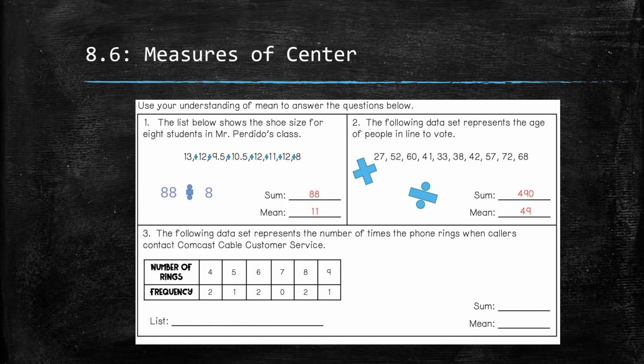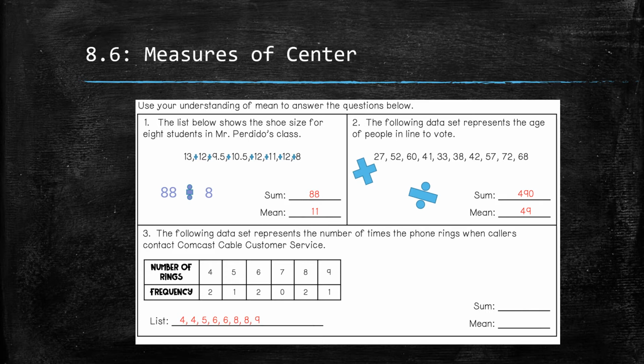Number 3. The following data set represents the number of times the phone rings when callers contact Comcast Cable Customer Service. They gave us a nice frequency table with the number of rings and how many times. So the first thing I've got to do is list that data in order. I have 2 people it rang 4 times, 1 person it rang 5. So I have to list that data for each one. So I have 4, 4, 5, 6, 6, 8, 8, 9.